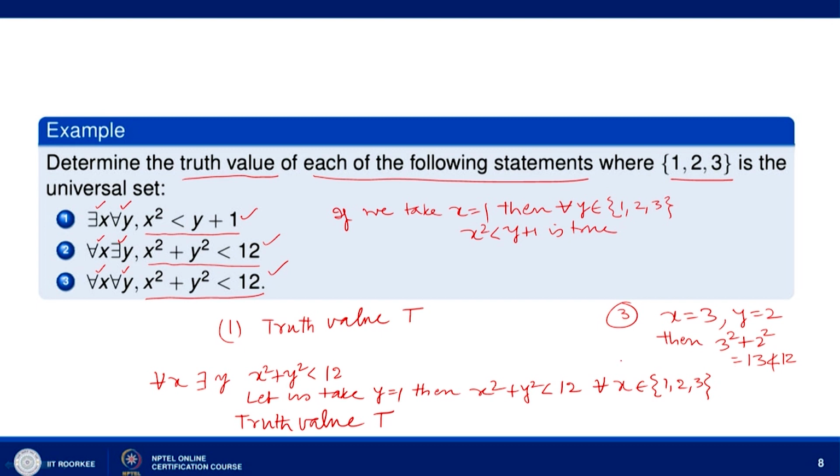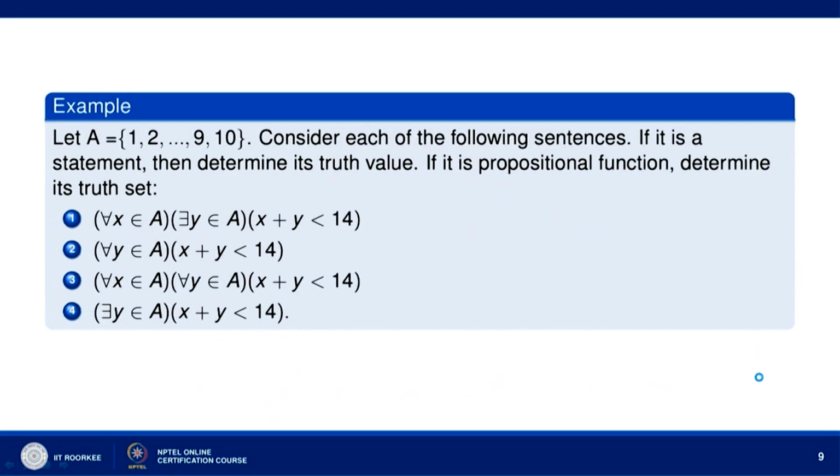So, x square plus y square less than 12 is not true when x is equal to 3, y is equal to 2. So, for every x, for every y, x square plus y square less than 12 is not true. Therefore, the truth value is F. So, there are 3 statements. The first 2 statements have truth value T and the third statement has truth value F. Now, let us take another example.